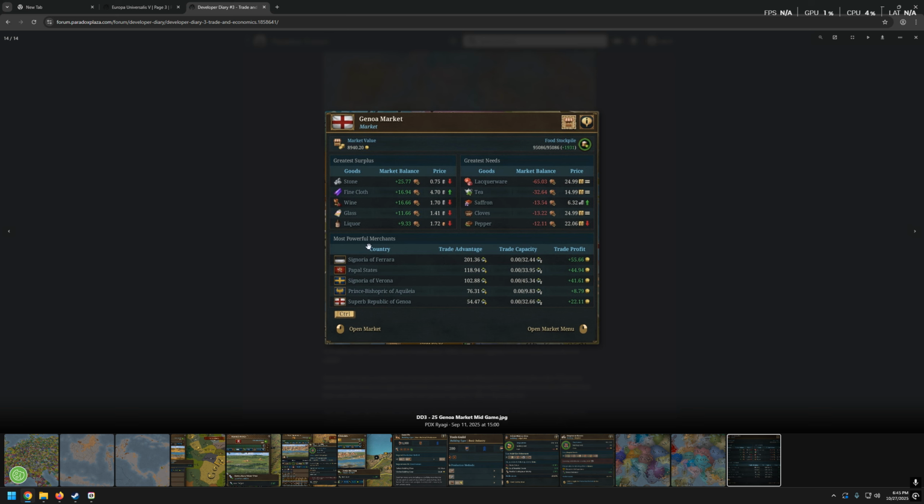And here we have most powerful merchants. Signora of Ferrara, Papal States, Signora Verona, Prince Bishopric of Aquileia. Jesus, it's a tongue breaker. Superb Republic of Genoa. Fair enough. And what we have here? Food stockpile as well. Market value.